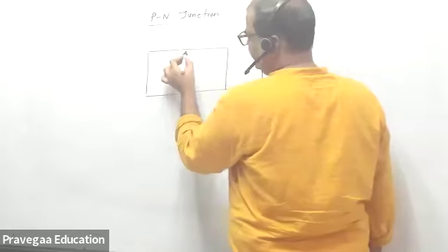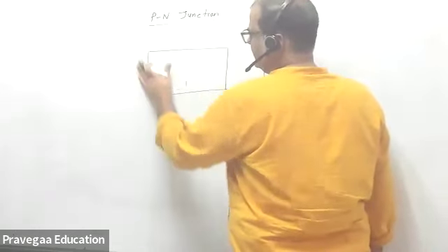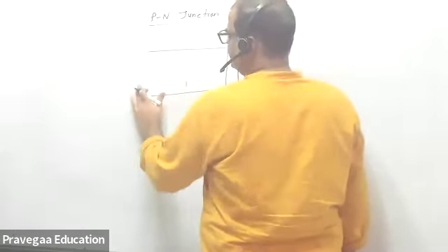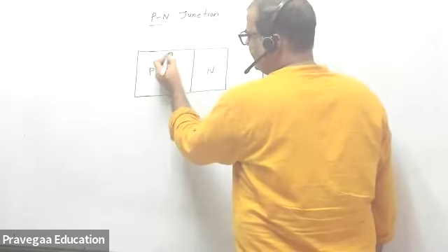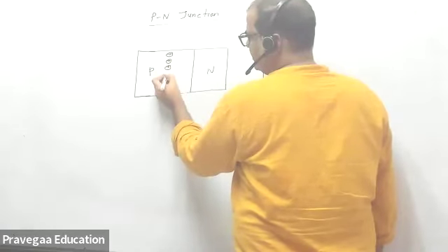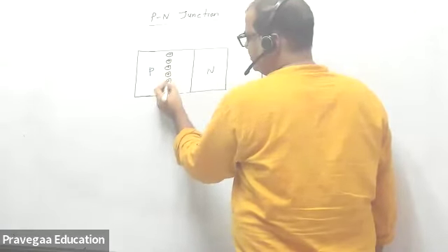So you have a P type material. This is the P section, and this side you have an N section. This is my P section, and this is my N section. Now you know how you make a PN junction. These are donor atoms. This side of the section is a P type material.